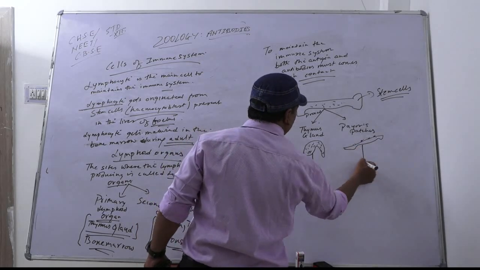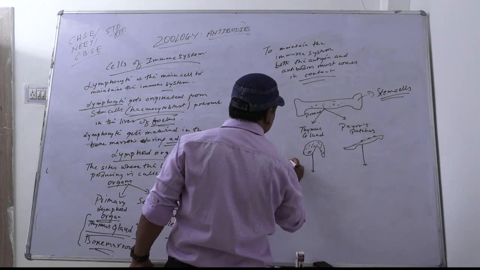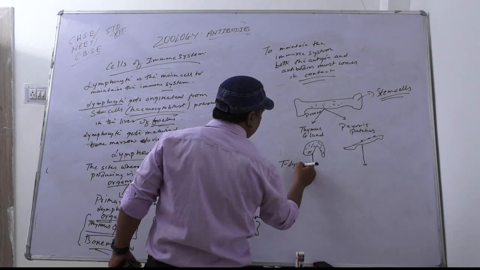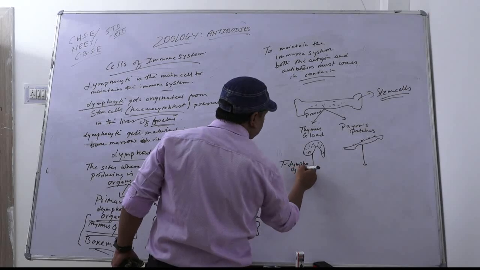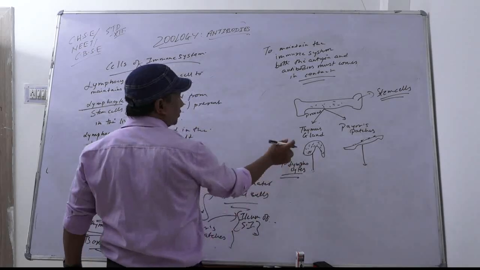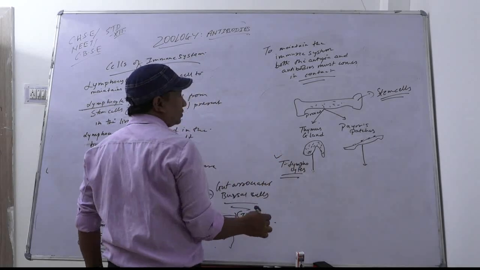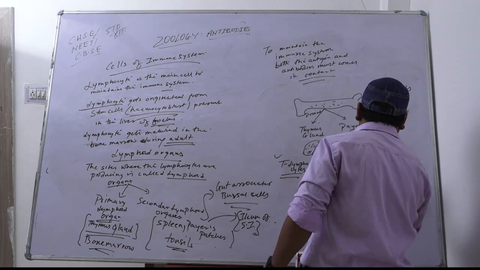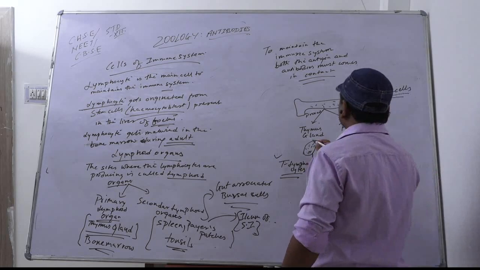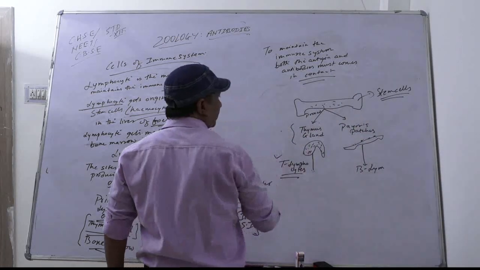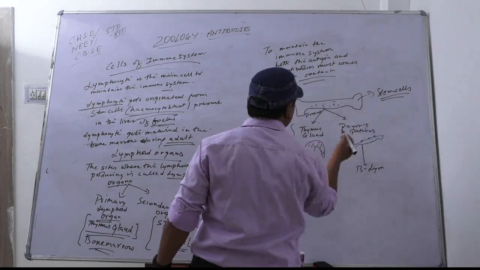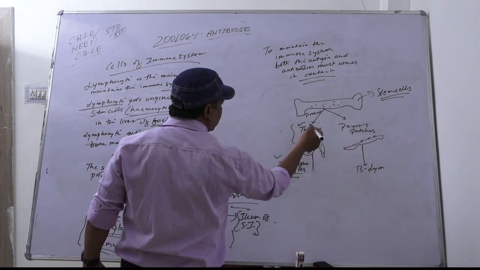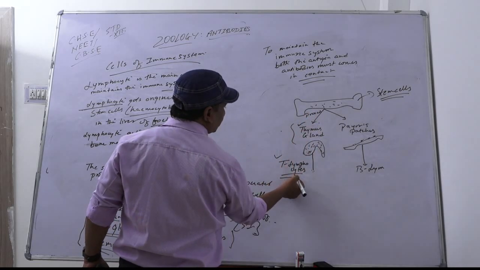Now, thymus gland is producing T cells. It is producing which kind of cells? Thymus gland is producing T lymphocytes, and from the Peyer's patches, B lymphocytes. Thymus gland is a primary lymphoid organ, and Peyer's patches are secondary lymphoid organs. From the thymus gland, after processing, it is producing which kind of cells?